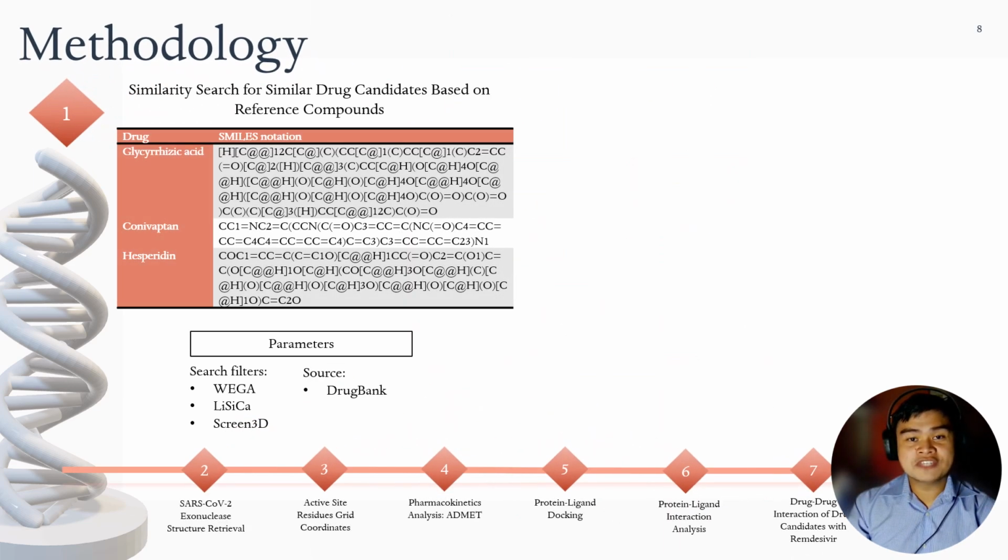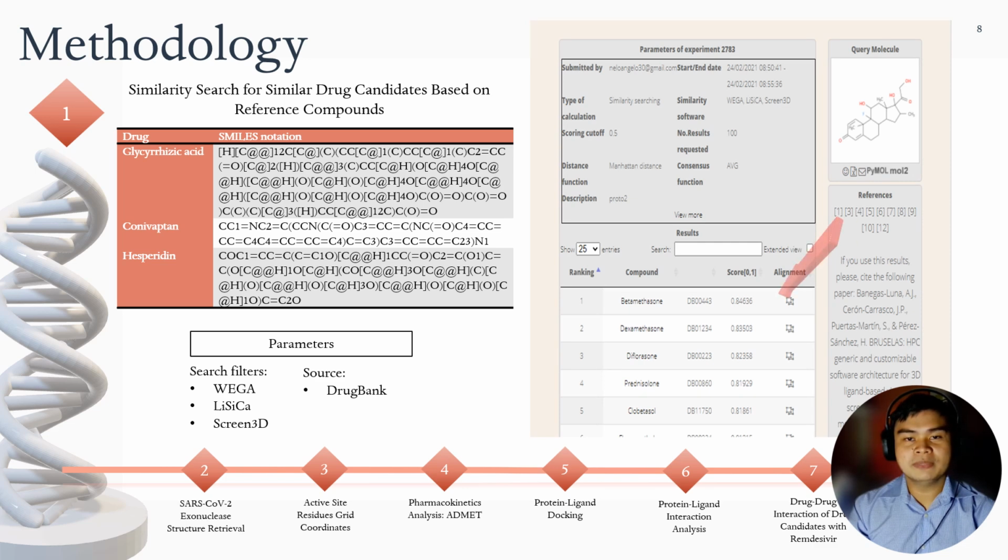The first step involves an extensive search in numerous articles and literature. It led to acquiring reference compounds that exhibit potential inhibitory effects on the SARS-CoV-2 virus. In the Chemmine database, a SMILES notation of each reference compound was needed to initiate the similarity search. They were retrieved from DrugBank. LiSiCA, Screen3D, and Woröker were used as search algorithms, and DrugBank was the chosen database to satisfy the condition of only considering FDA-approved drugs. The top 20 similar compounds for each reference drug were chosen based on their similarity scores.